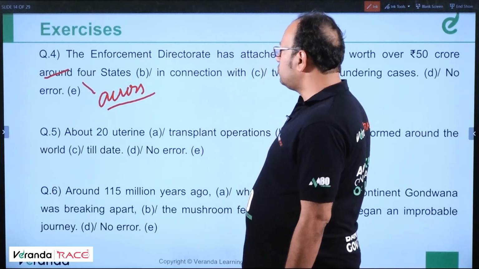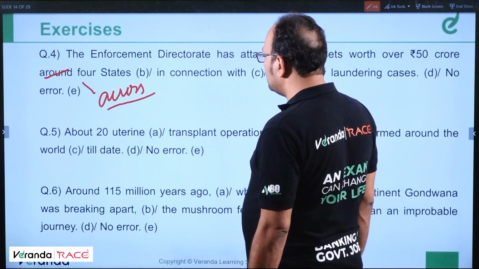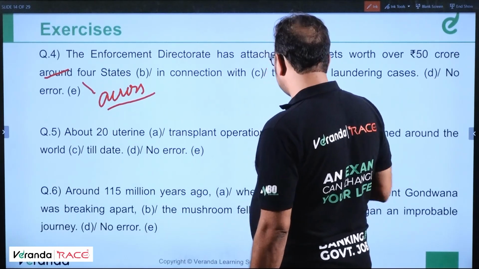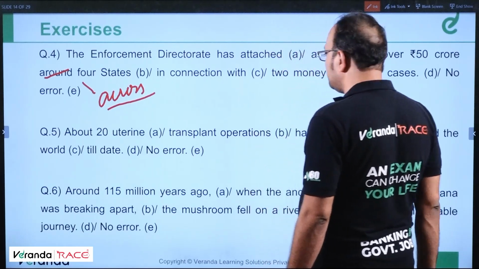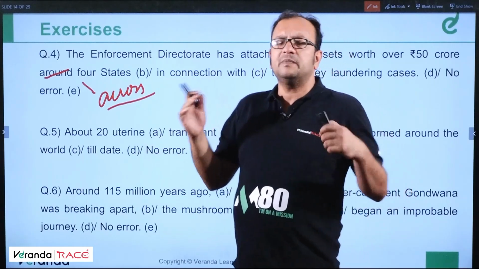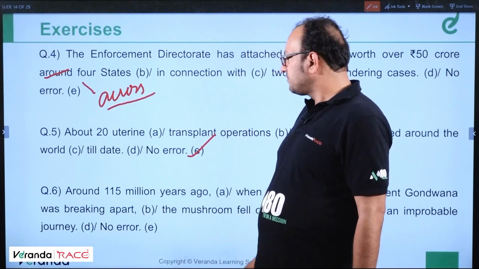Fine. Next, about 20 uterine transplant operations have been performed around the world till date. Around the world means throughout the world, means approximately throughout the world. So no error is the correct answer.